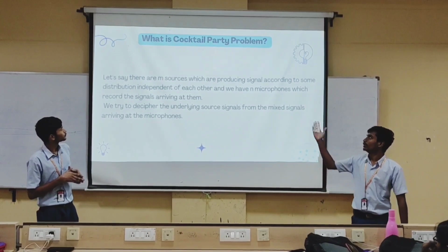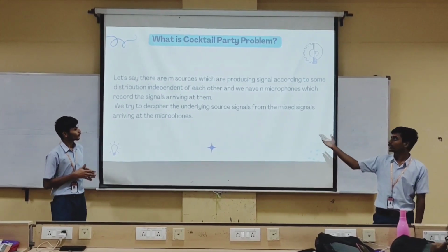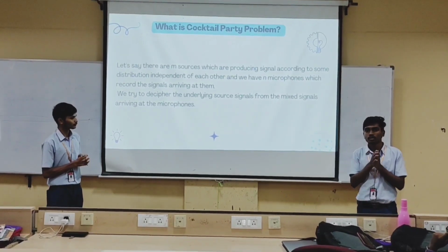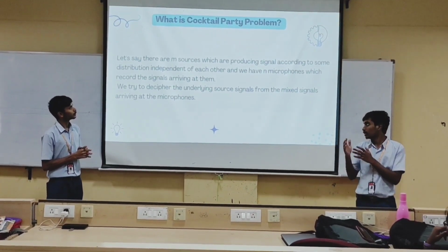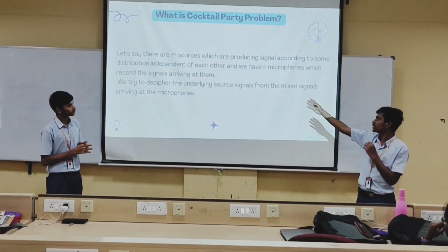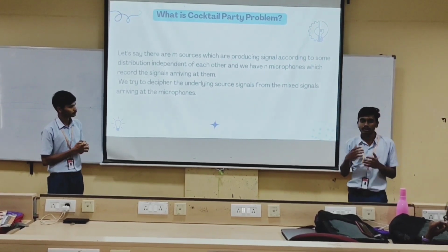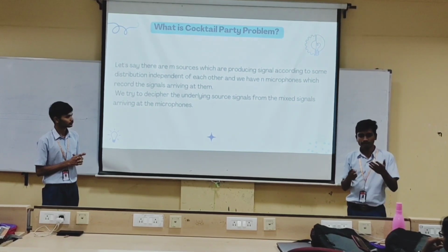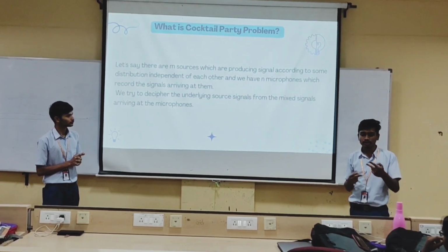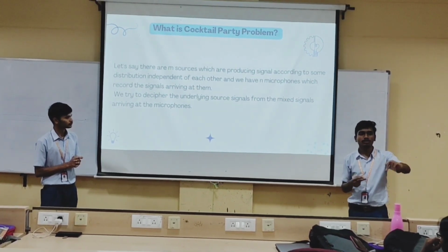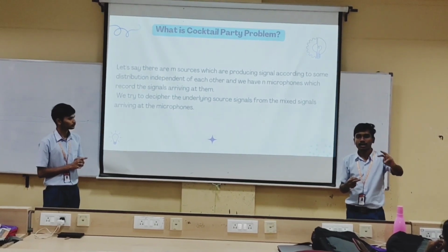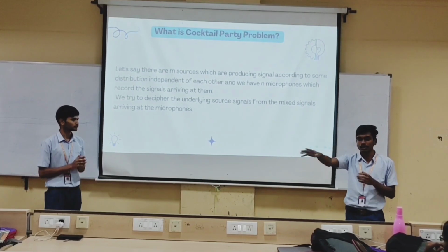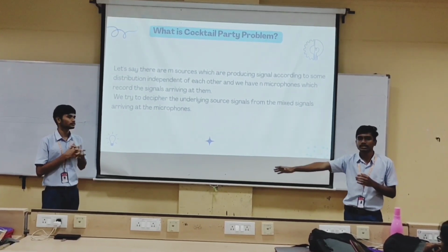In this slide, we are going to see what the cocktail party problem is in a simpler manner. Let's suppose there are two people in a cocktail party. Actually, there can be any number of sources, let's say n sources, but for our convenience, let's think of two people. They are both talking simultaneously, and there are two microphones in the corners of the room, at some distances.